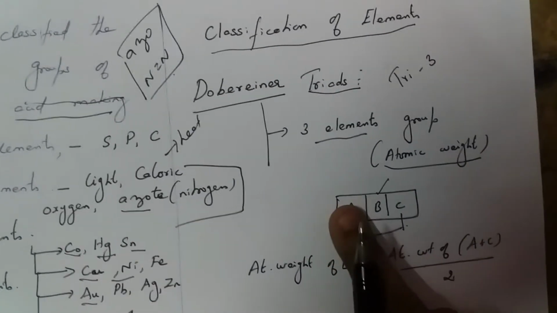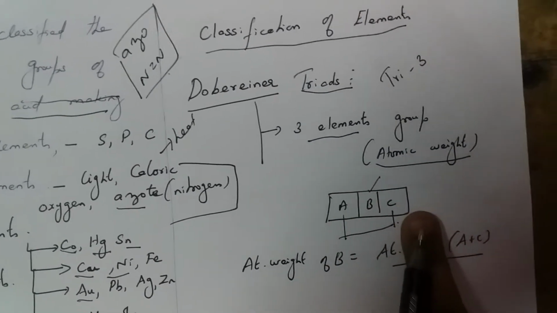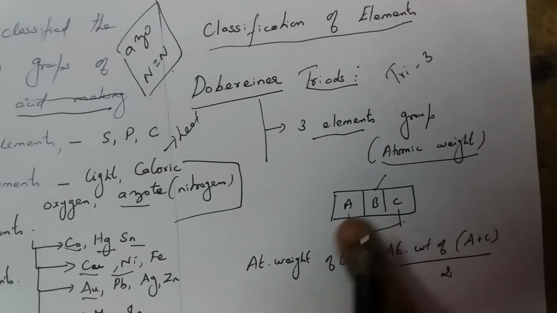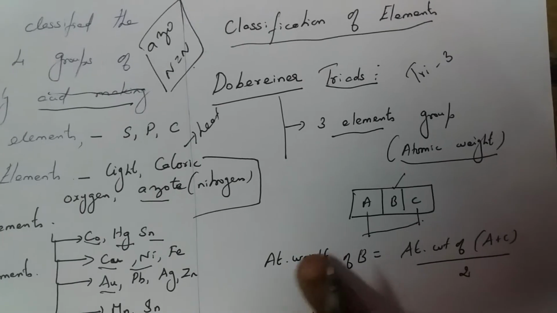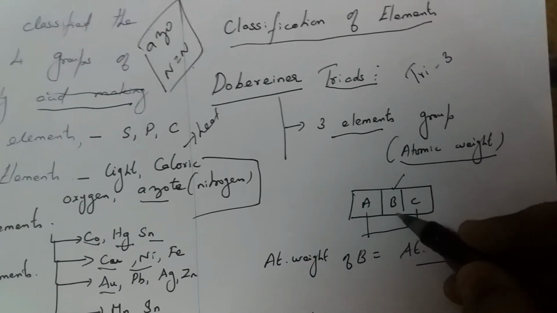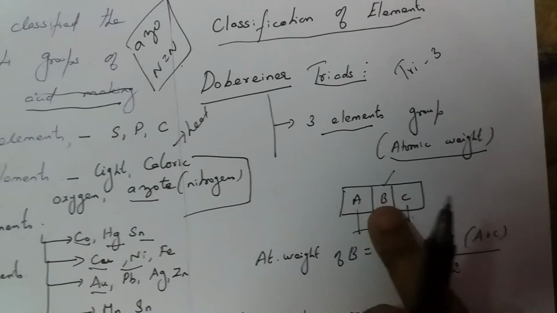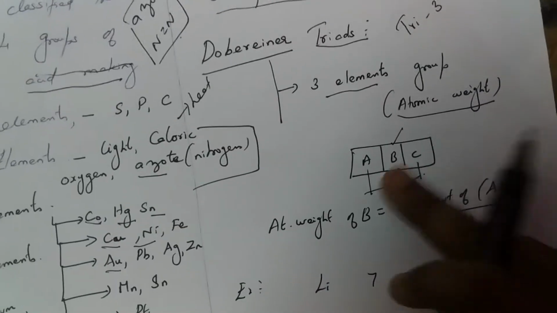The average of the end elements equals the atomic weight of the middle element.